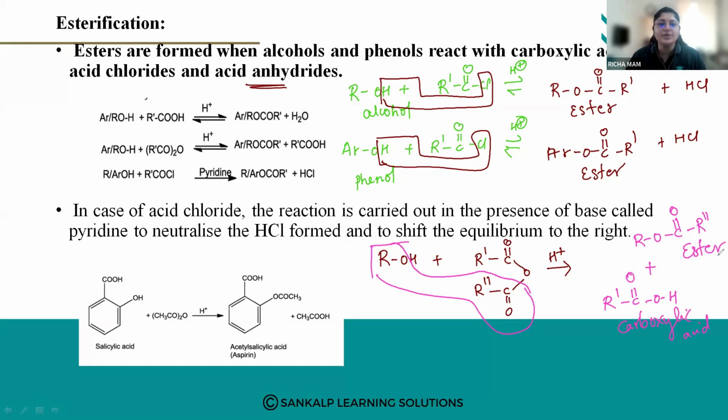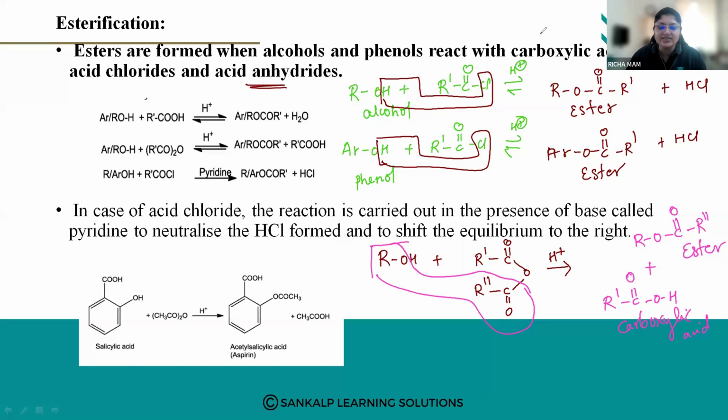Esterification reaction means we are producing esters. So alcohols and phenols, one is common. You can take alcohols or you can prepare it from phenols also. But you can form esters with different reactants. With carboxylic acid, it will produce ester plus water. With acid chlorides, it will produce HCl plus ester. With acetic anhydride, it will produce carboxylic acid and ester. The byproducts are different, but ester is the common product.